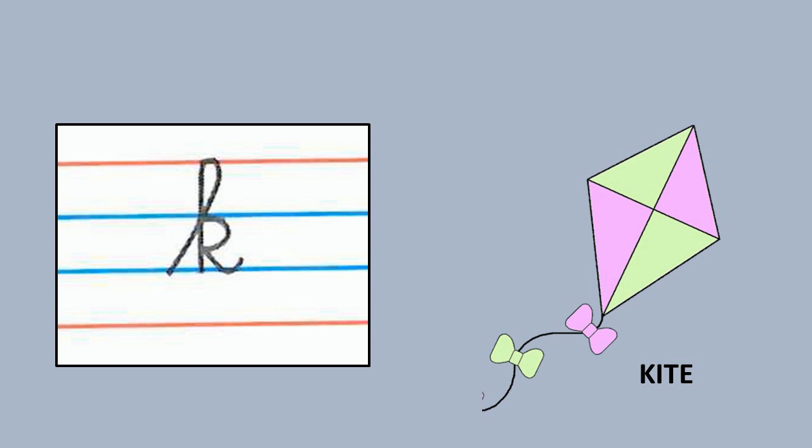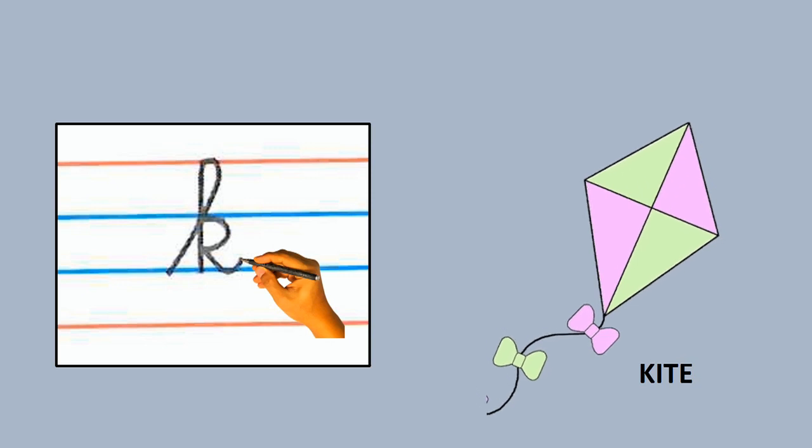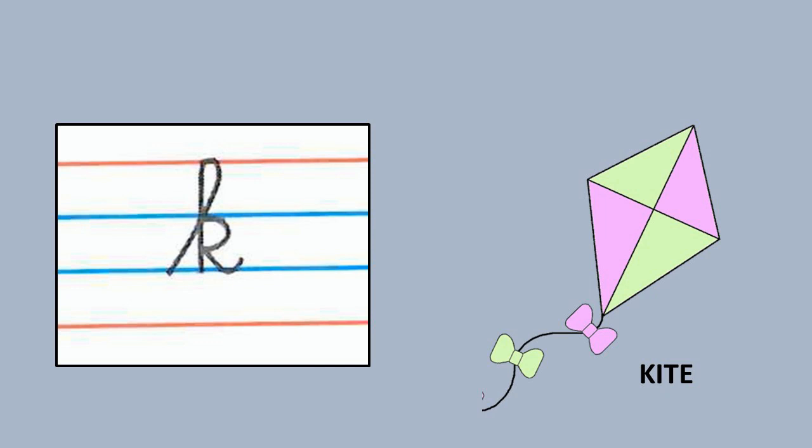Letter K. Start from second blue line. Slant line up to the first red line. Turn left. Come down to the second blue line. Go up again to the first blue line. Make a round curve. Slant down to second blue line and curve out. Kite.